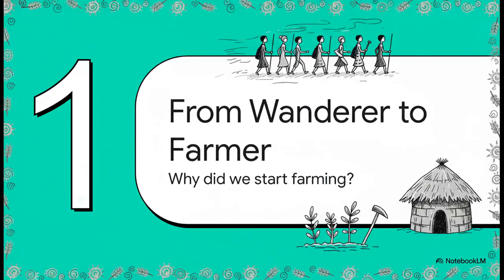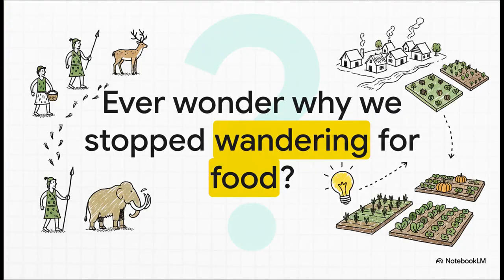All right, let's kick things off with a huge moment in human history. Why did we stop wandering all over the place and decide to start farming? Seriously, think about it. For thousands and thousands of years, our ancestors were constantly on the move, hunting animals, gathering plants. So what happened? What was that big spark, that one idea that led to villages, then cities, and pretty much our entire modern world?